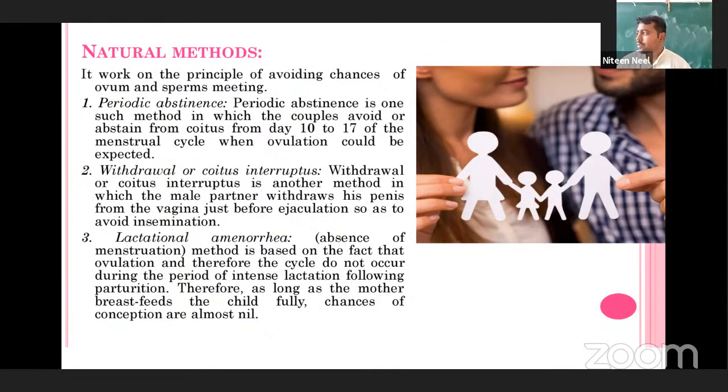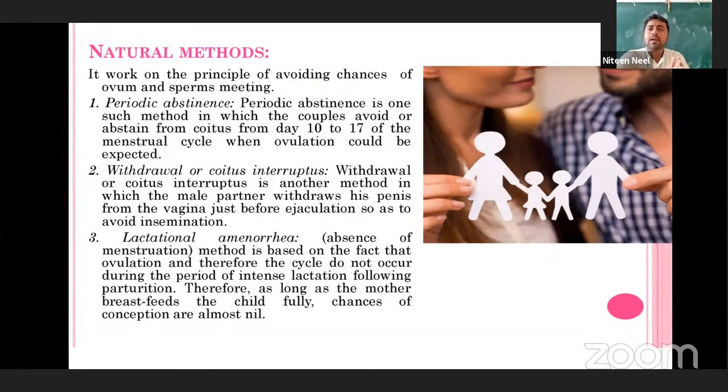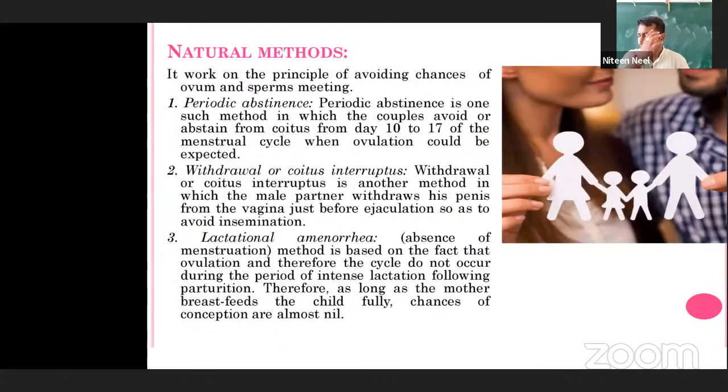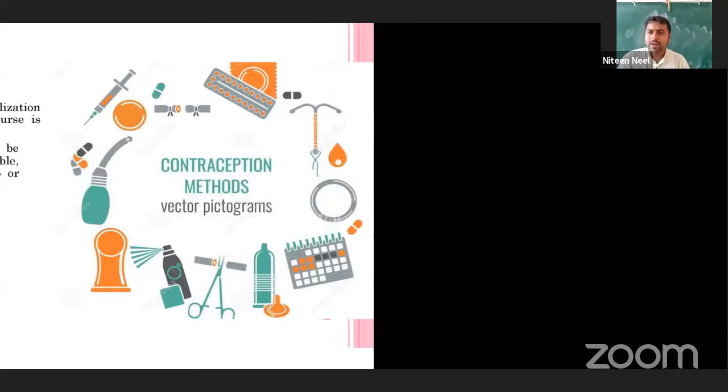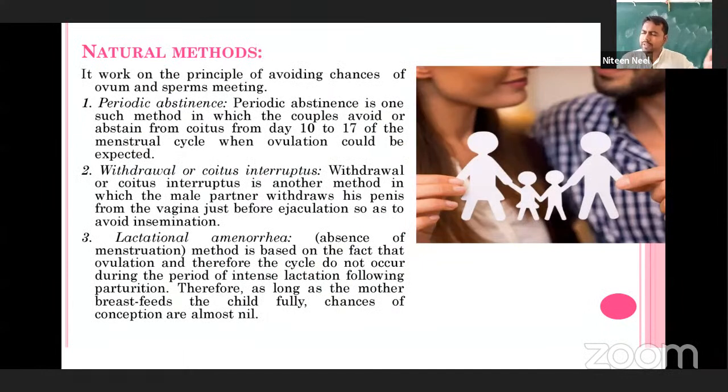See, what is ovulation? Now look, commonly in the menstrual cycle there is a time, right, from 14, or here we can say 10 to 17, or commonly the 15th or 16th day, in this period ovules are going to be released from the ovary. The release of an ovule from the ovary is called ovulation.